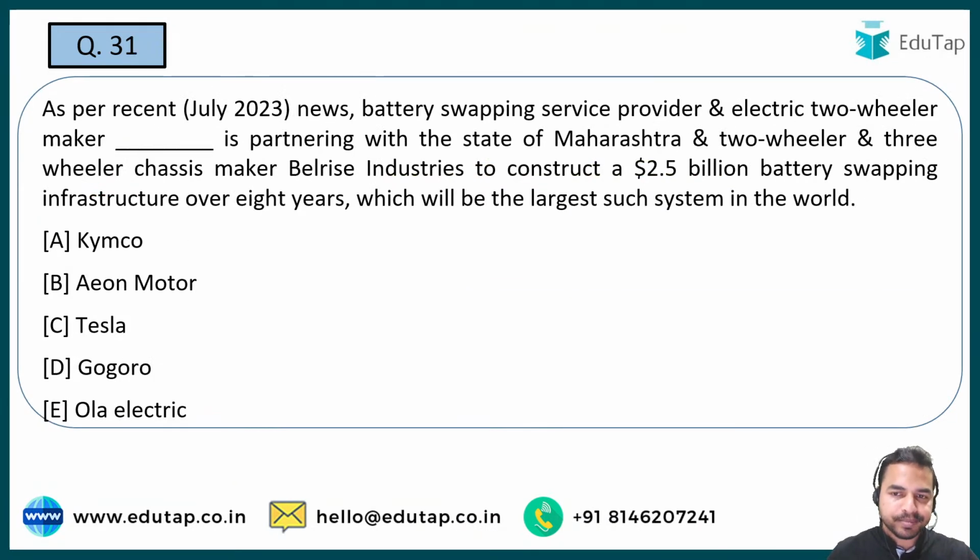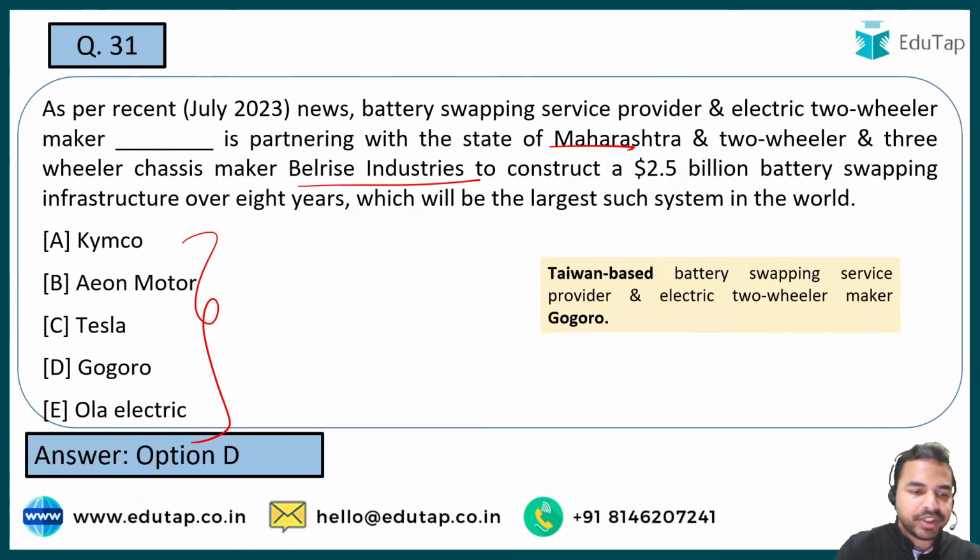Next question. So battery swapping service provider electric two-wheeler maker Dash is partnering with the state of Maharashtra and a two-wheeler and three-wheeler chassis maker, that is Belrise Industries. So guys, you have to tell me basically the name of that organization जिसने ये battery swapping service provider जो है, जिसने ये basically महाराष्ट्र के साथ agreement किया है. What is the name of that organization? That is Gogoro. ठीक है. So Gogoro basically एक Taiwan based battery swapping service provider है जिसने ये MOU साइन किया है.